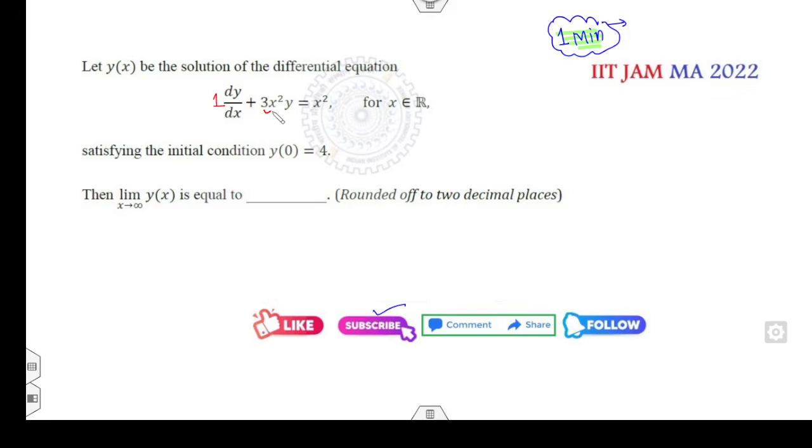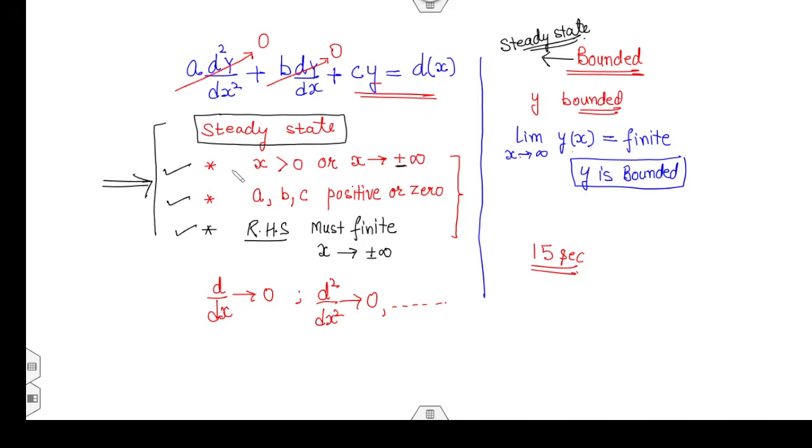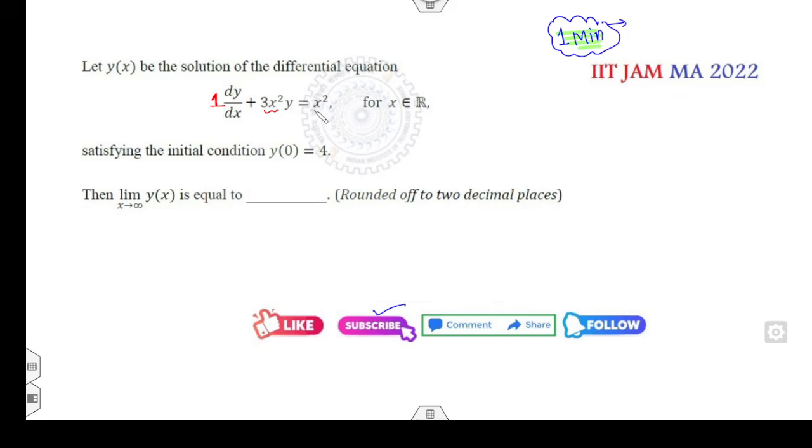Now first of all, what are the coefficients? 1, it is always positive, and 1 is positive, so the first condition is satisfied. x approaches infinity is given, a, b, c are finite, the right hand side must be finite, but here the right hand side is not finite. But if you want to apply the steady state solution, what is the meaning? That means d over dx must go to 0. So that number will be 0.